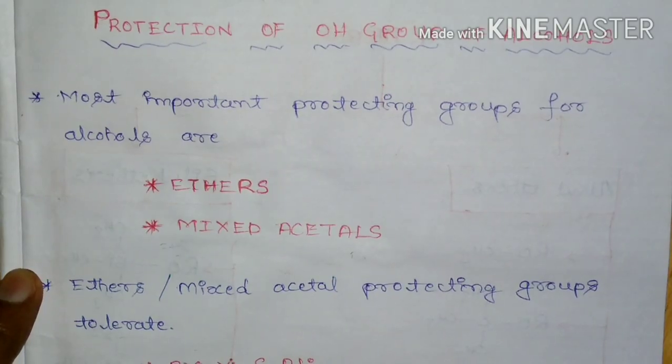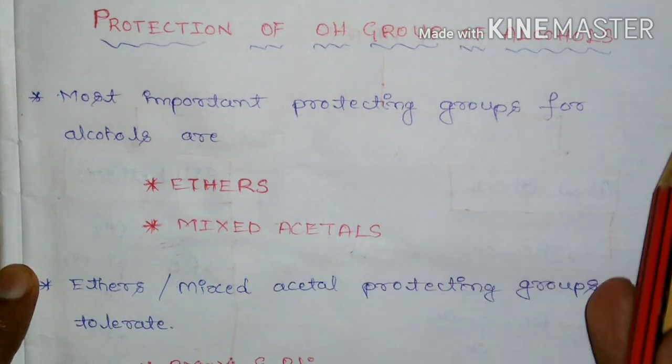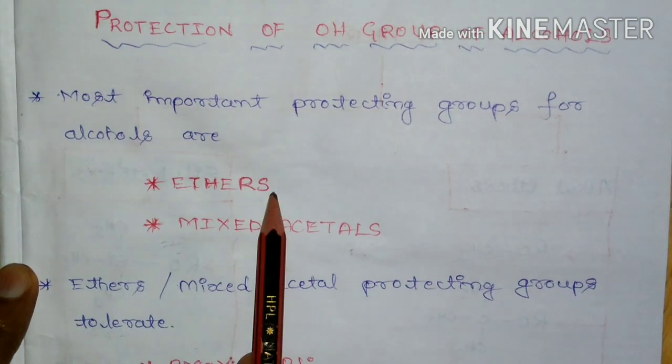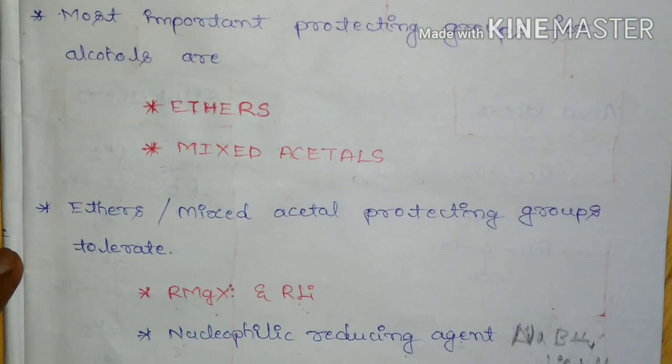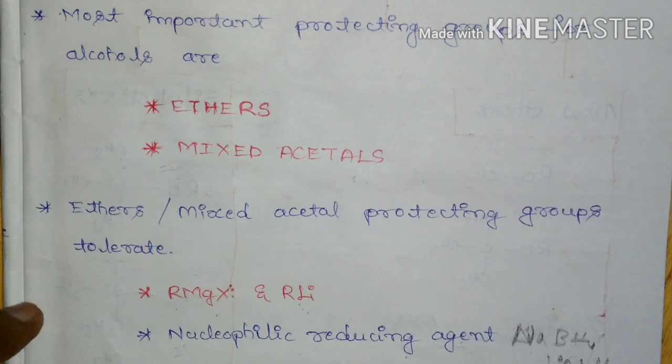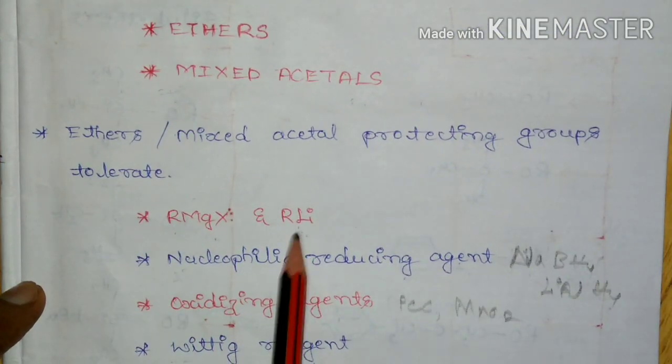Hello students, today I am going to discuss protection of OH group of alcohols. The most important protecting groups for alcohols are ethers or mixed esters. And these ether and mixed ester protecting groups are going to tolerate the following reagents like Grignard reagent, organolithium reagent,